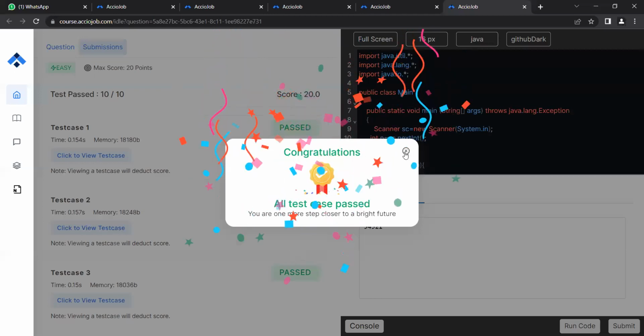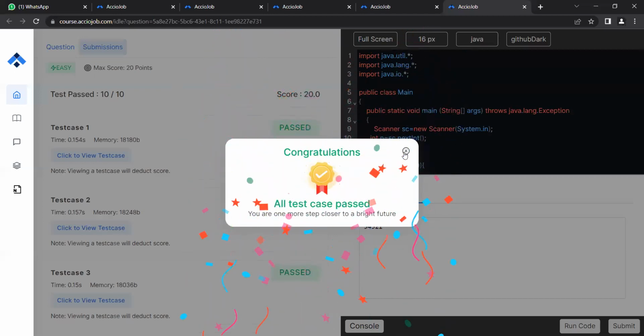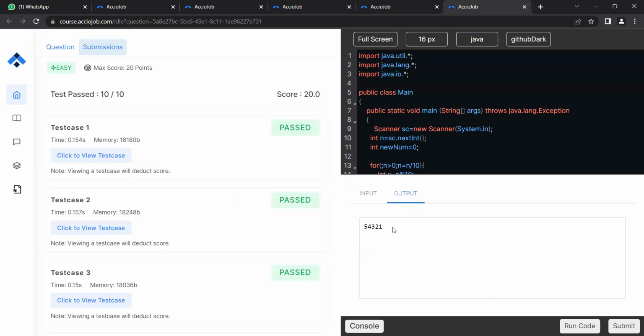All test cases passed. Okay, so let's try for the 100. I got a 1, right? I showed you the dry run why this logic is working.